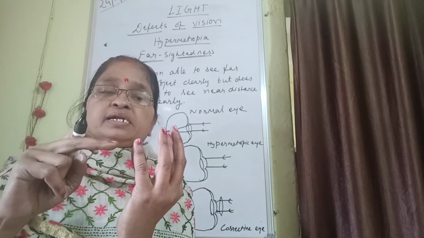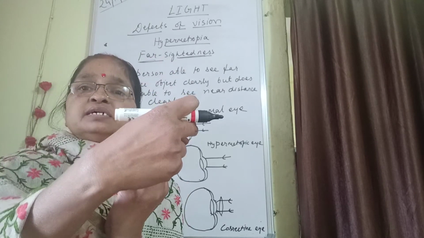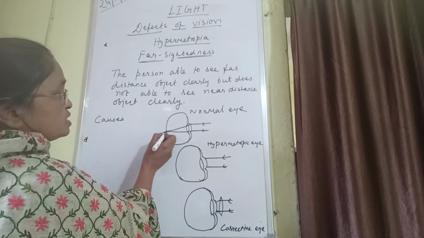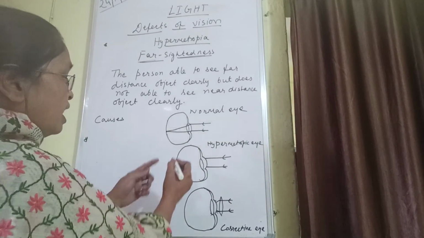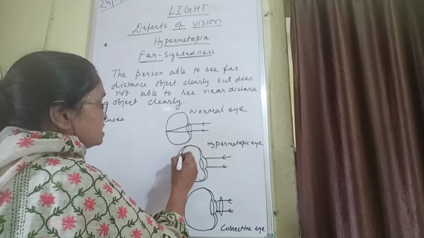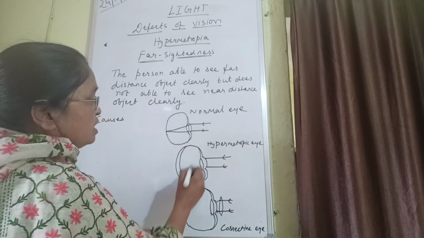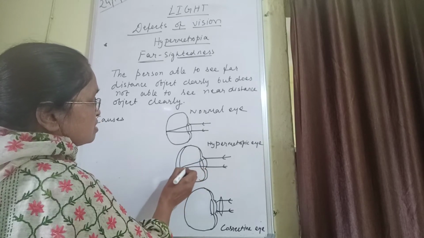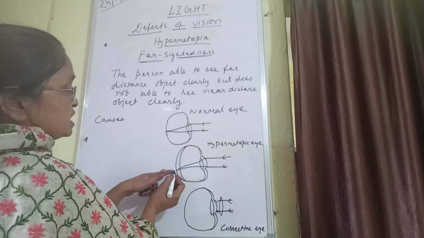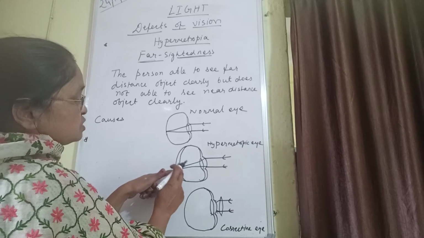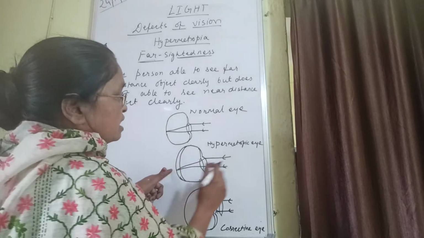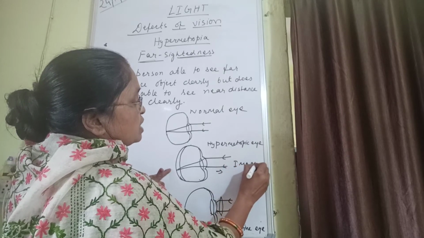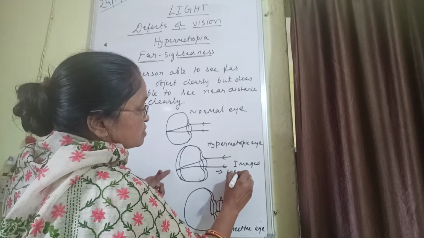The rays will enter and meet behind the retina. So see here. First it is meeting just on the retina for the normal eye. When the eyeball gets contracted, these rays are coming and meeting after the retina, that means the image forms behind the retina. So in this case, the image is formed behind the retina.